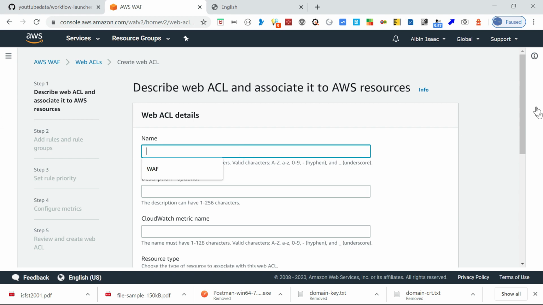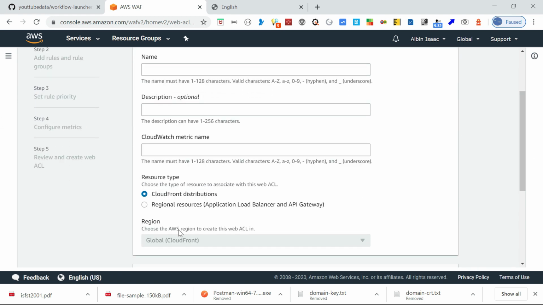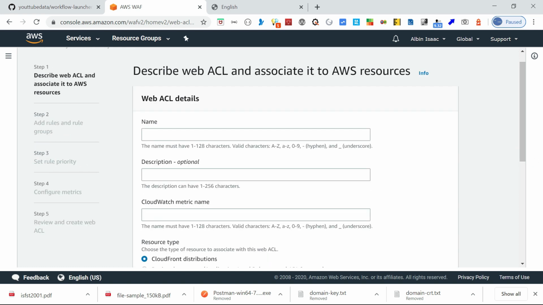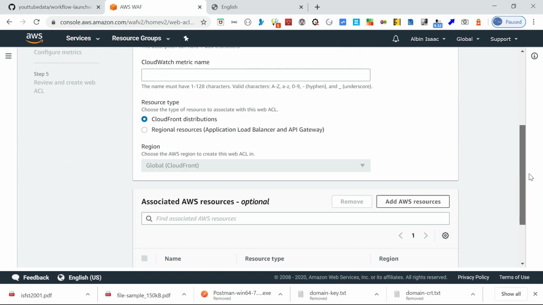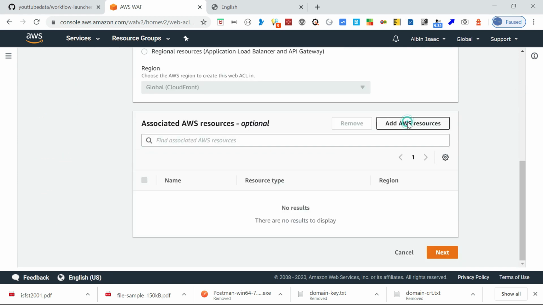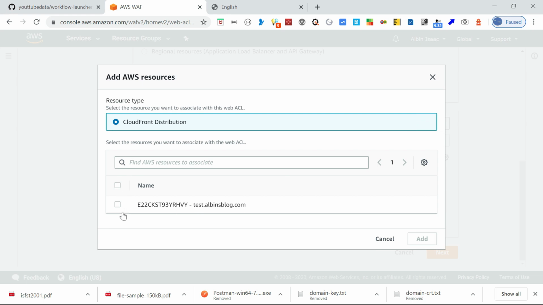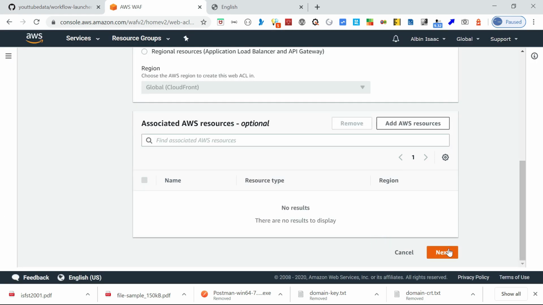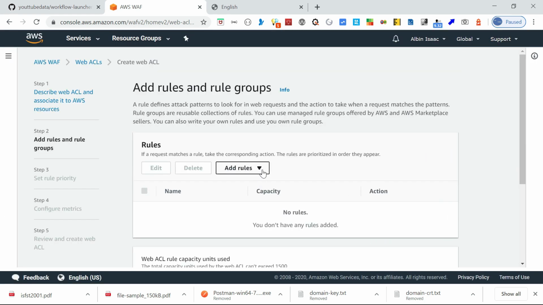Let me now show you create web ACL. Here again, same thing, you can put a name. Then you can select a CloudFront distribution or regional resources, like an application load balancer and the API gateway. Let me give some name. Yeah, you can add a resource here. Because I selected CloudFront already, I will be able to select the defined CloudFront distribution. That's fine for the demo. Here you can see add rule. It's very simplified. You can see two options here, including add managed rule groups.